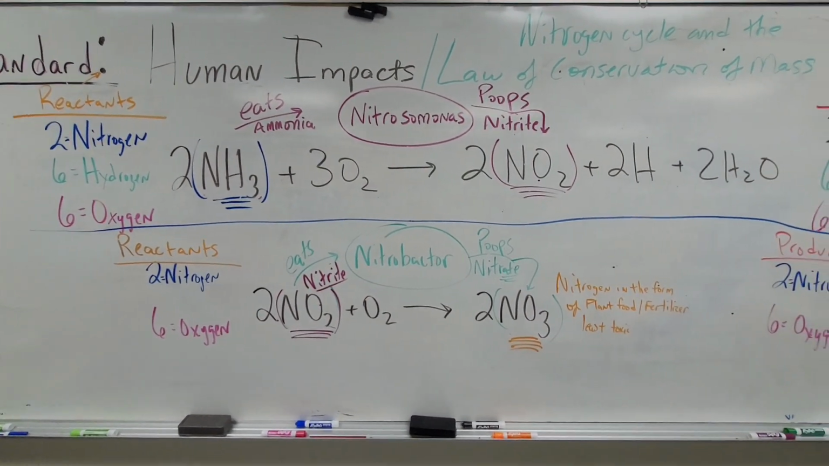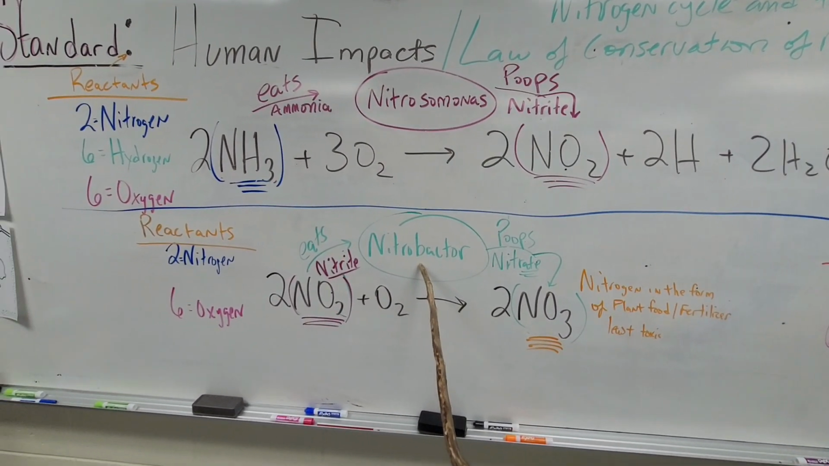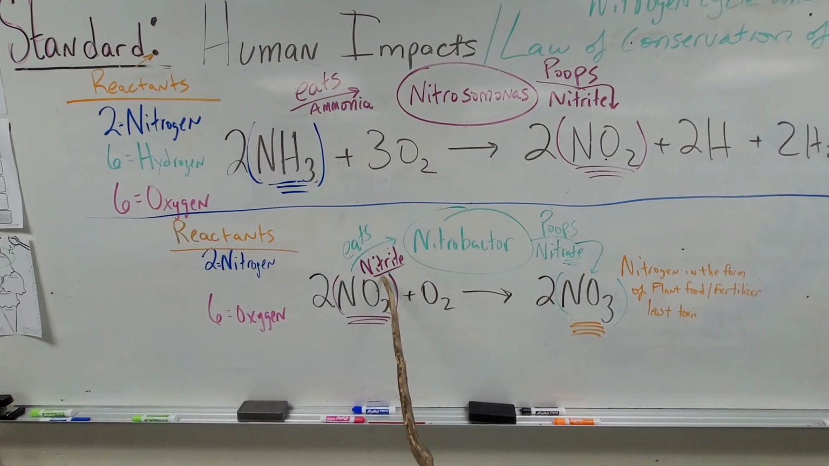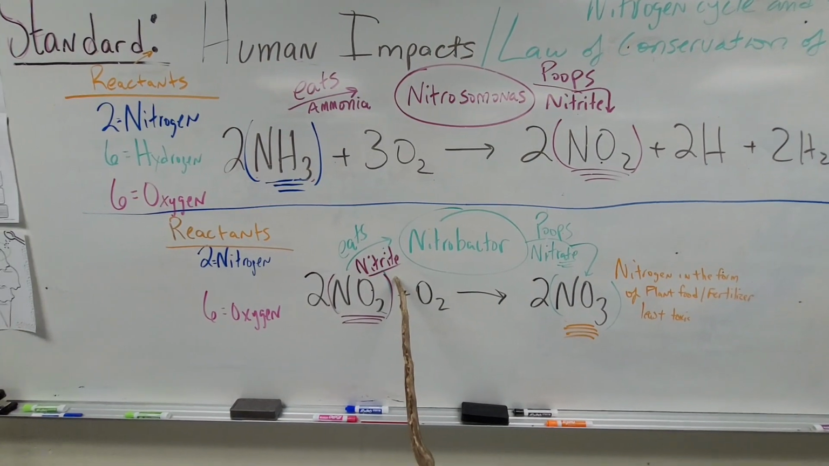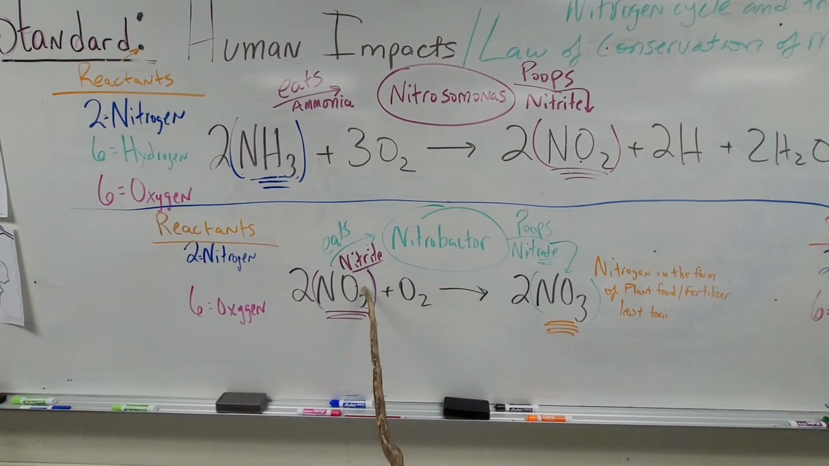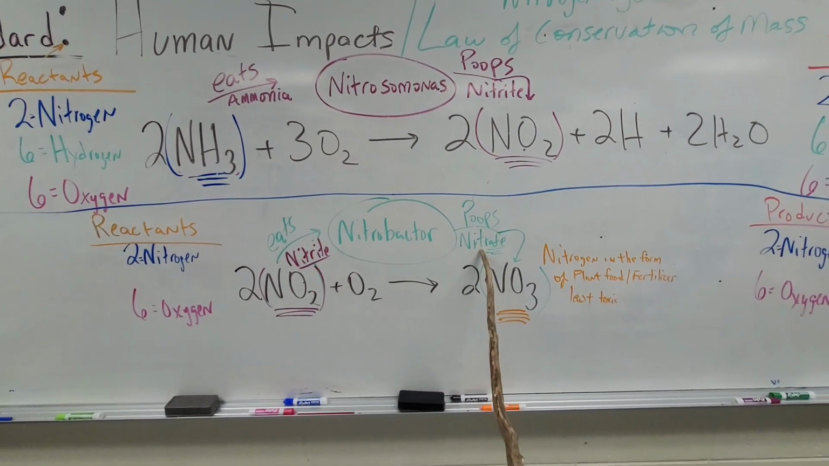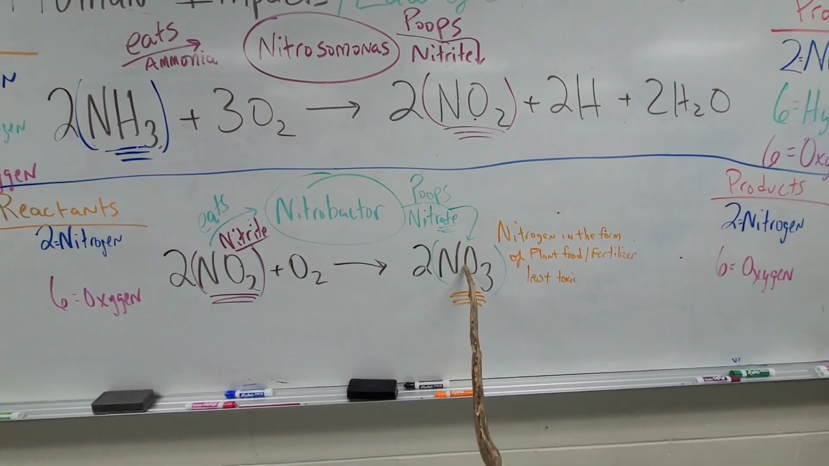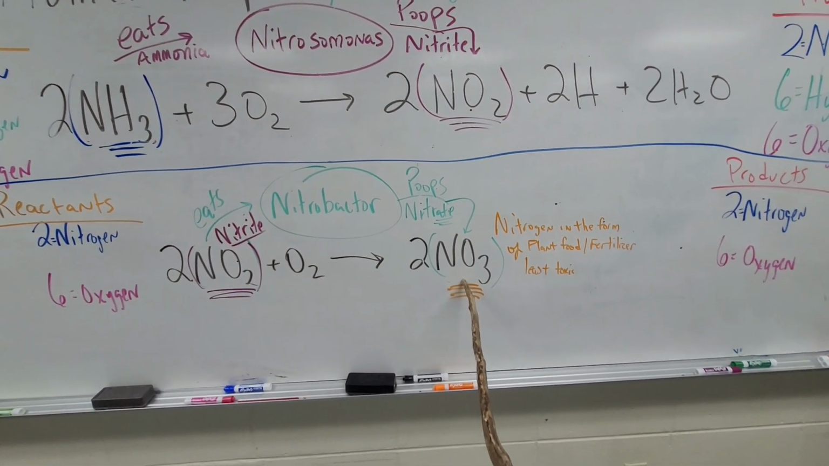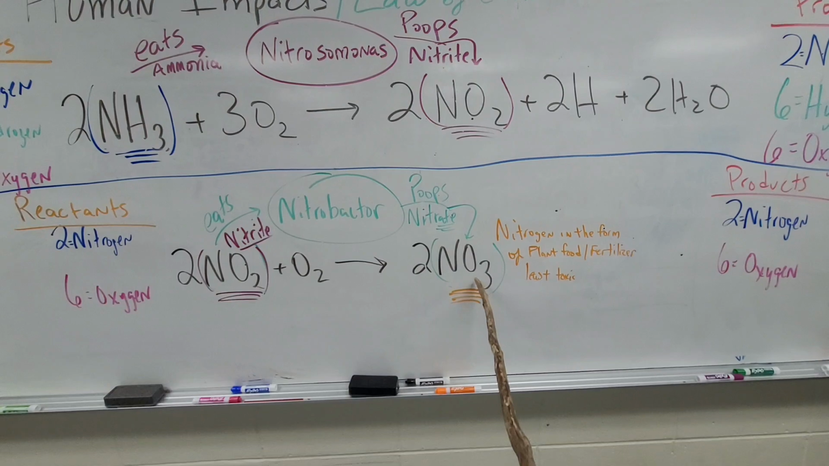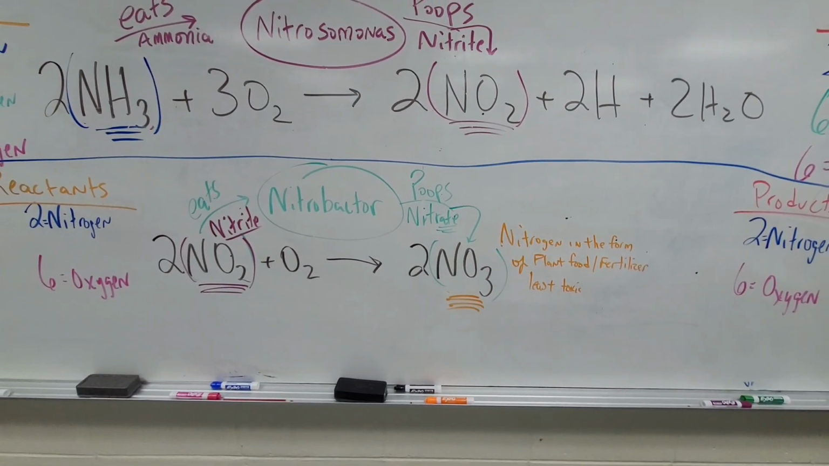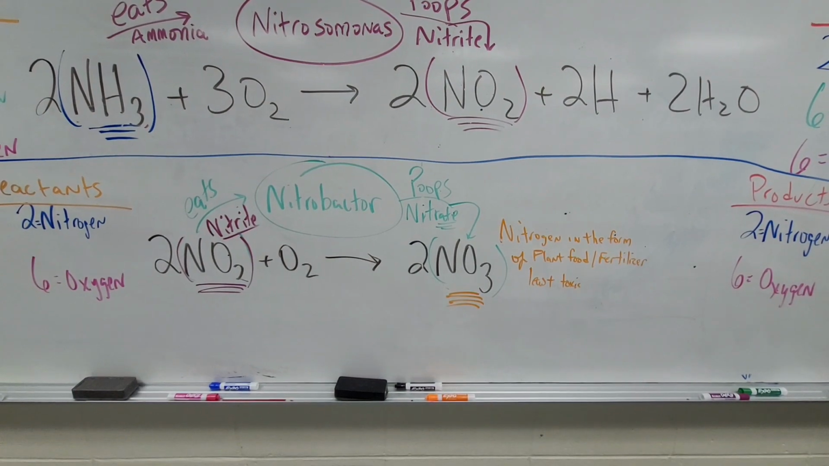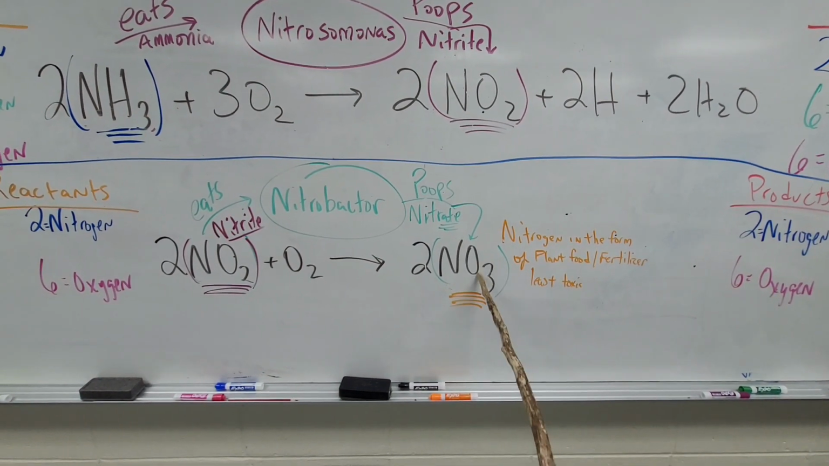The second bacteria in the tank, called Nitrobacter, will eat the nitrite. So it literally eats the poop of the Nitrosomonas. So the Nitrobacter eats the nitrite and poops nitrate. Now nitrate, the chemical formula is NO3. And in this form, it's the least toxic of them all. And this is the form that is used in fertilizers, and it's plant food basically.